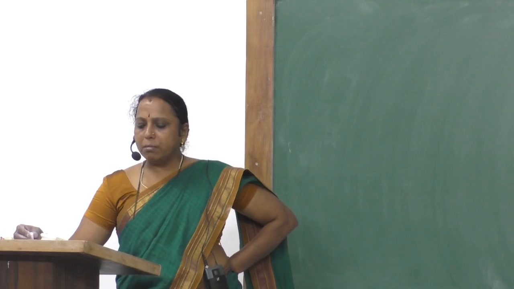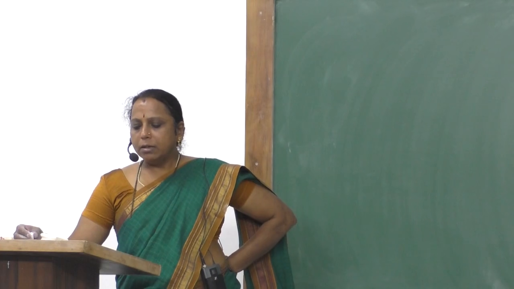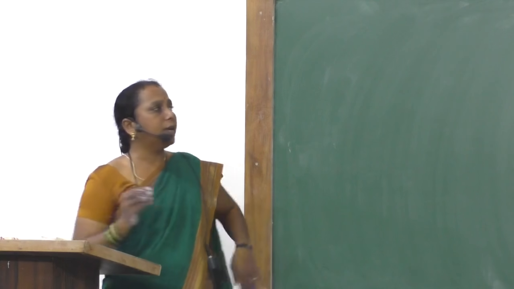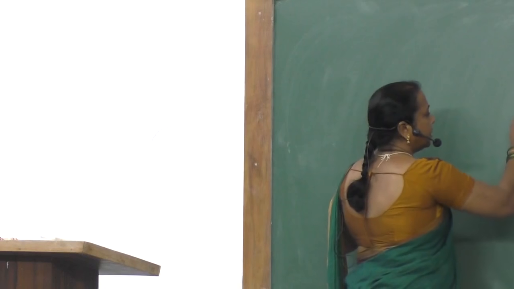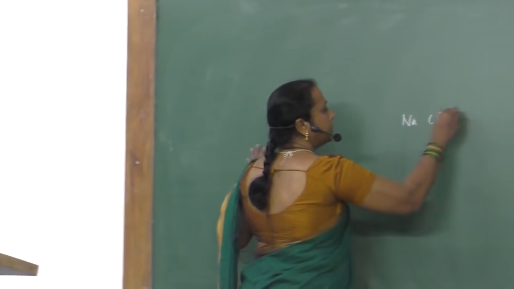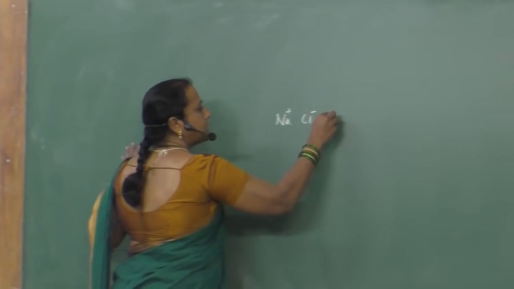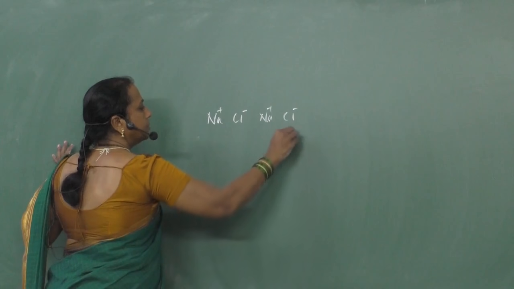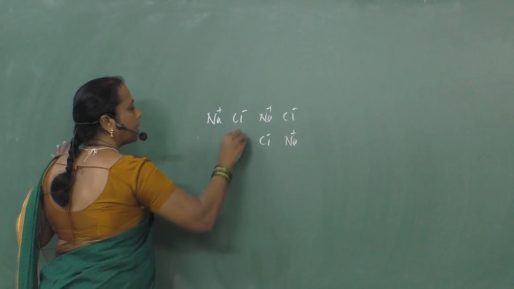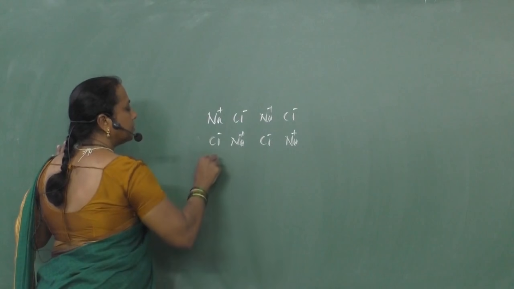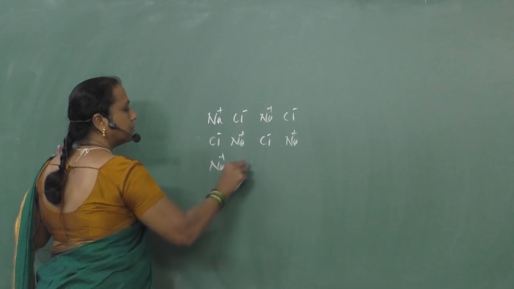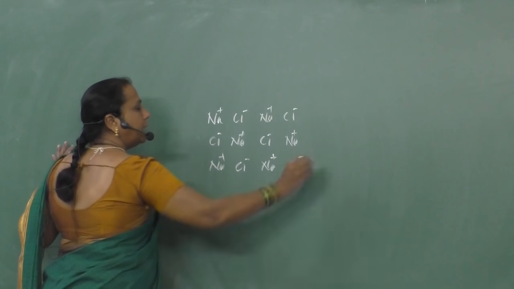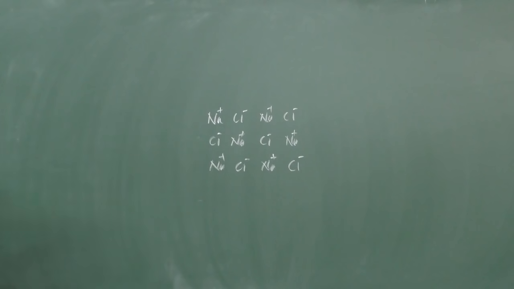11th question, sub question number 2. What kind of vacancy is produced? Let us answer. See, in sodium chloride, sodium and chloride ions are arranged in this fashion. This is the ideal arrangement of sodium and chlorine.